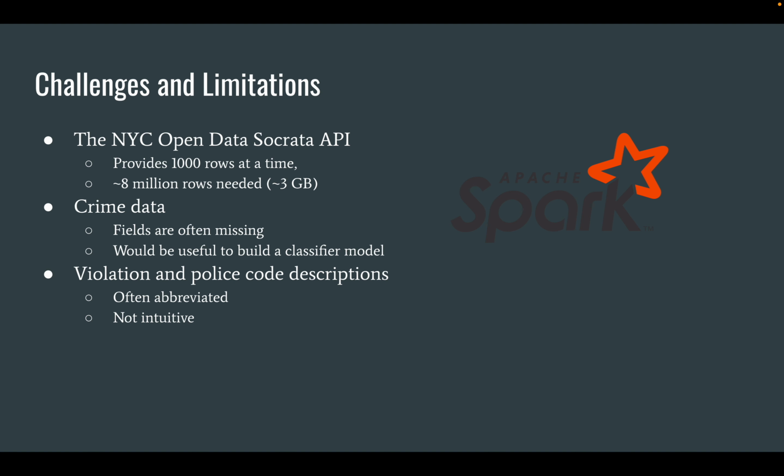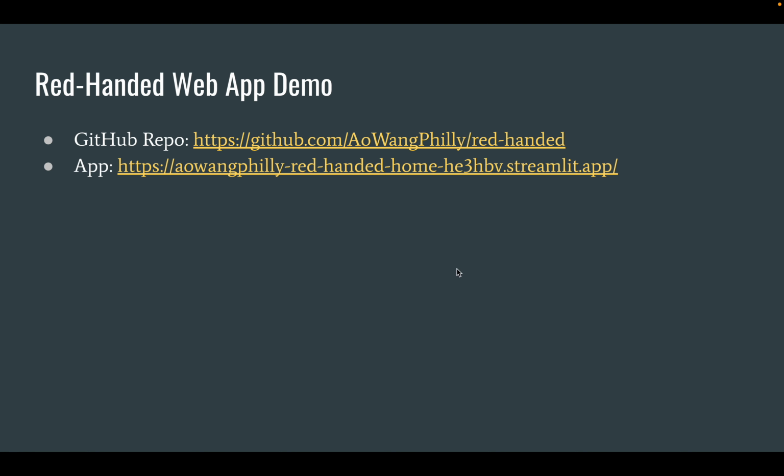I also found the crime data had fields that were often missing, like information relating to the victim and suspect of a complaint. It would have been nice to create a classifier, like who's more likely to be a suspect given the area and victim, or vice versa. The violation and police codes were also often abbreviated, so it's really hard to figure out what the crime is sometimes. And now here's the link to the GitHub repository.